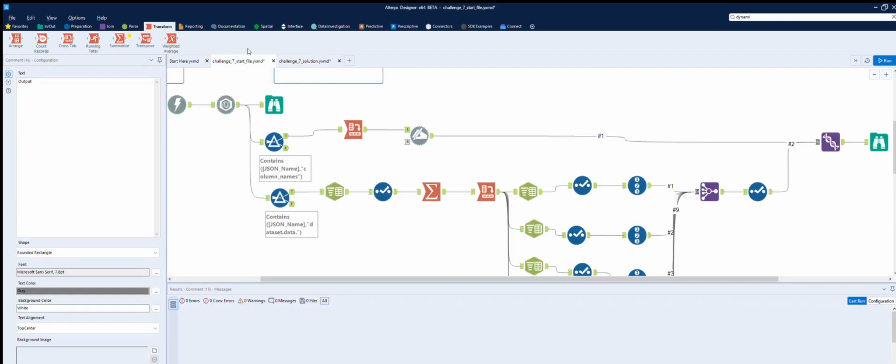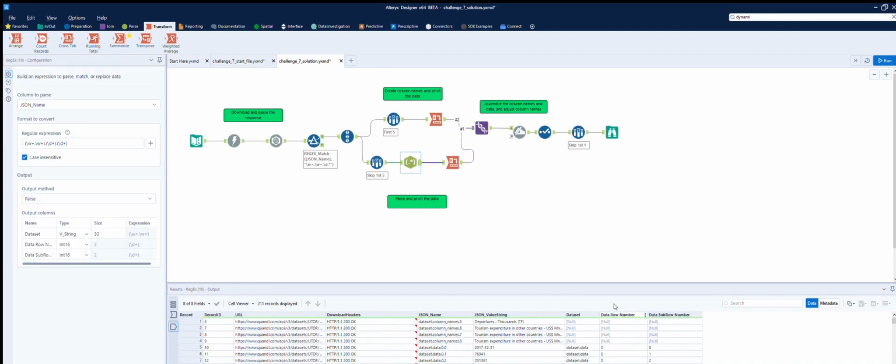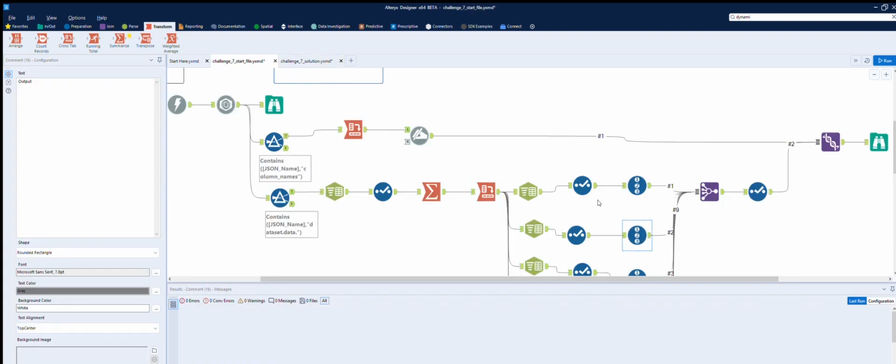What I realized I'd missed is that in this transpose they're grouping by this data row number that they've created, and they have this sub row number, which if you look at the regex in terms of this data, this is the first number, and then that's the last number after the dot. So they're grouping it by this row number, which is the bit I was missing here.